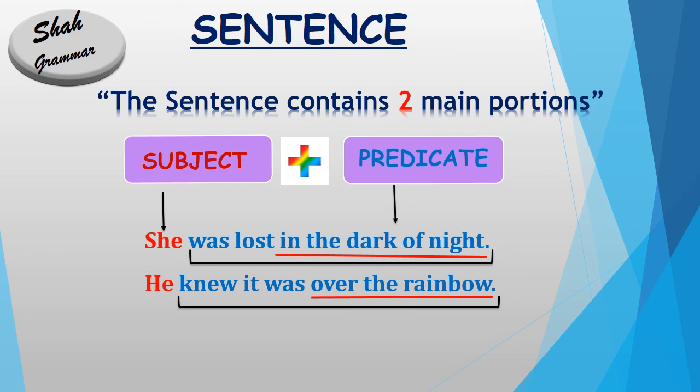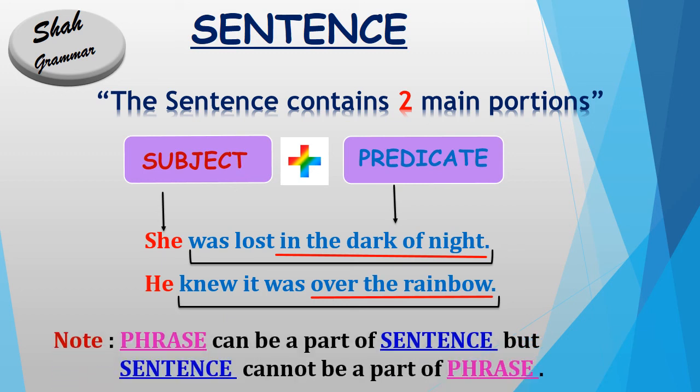Now see one important thing, that a phrase can be a part of a sentence, but a sentence cannot be a part of a phrase. So guys, we use a phrase in the sentence, "in the dark of night". In the above example, she was lost in the dark of night, "in the dark of night" is a phrase. So we can use the phrase in the sentence, but we cannot use the sentence in the phrase. So it is clear now. And now see, we have completed all the topics of basic English knowledge, and all the topics are very informative. If you have missed any one, please watch it carefully.